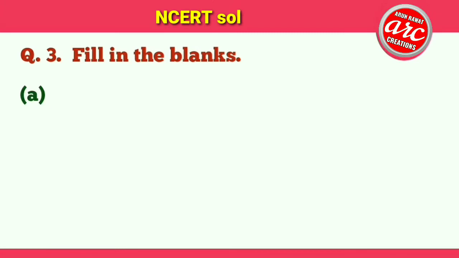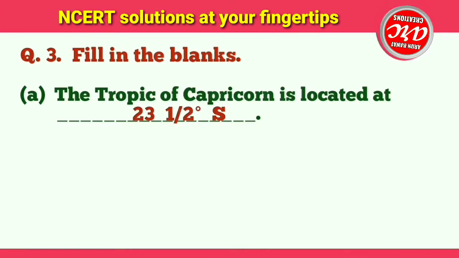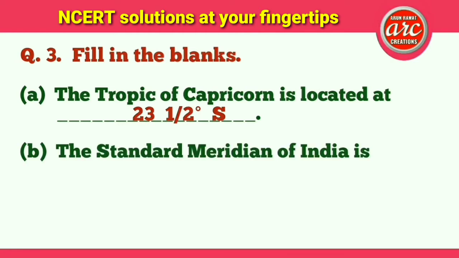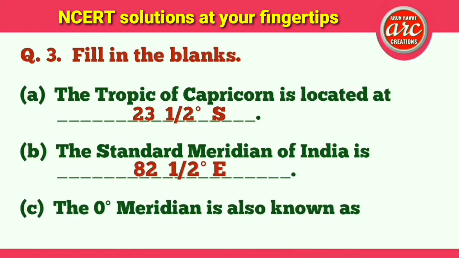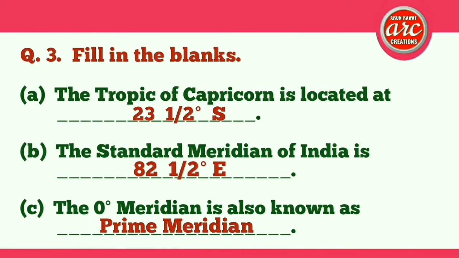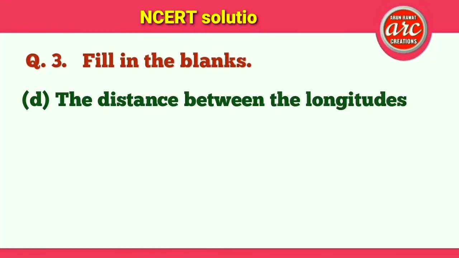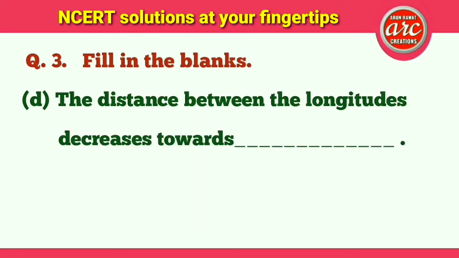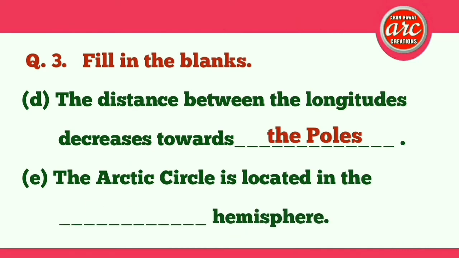Question number 3. Fill in the blanks. A. The Tropic of Capricorn is located at 23.5 degrees south. B. The standard meridian of India is 82.5 degrees east. C. The 0 degree meridian is also known as prime meridian. D. The distance between the longitudes decreases towards the poles. E. The Arctic Circle is located in the northern hemisphere.